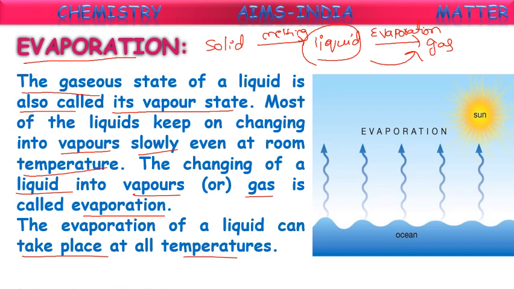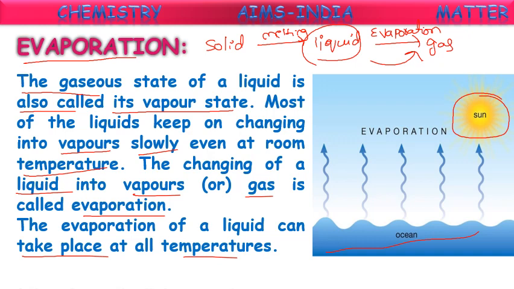See here, it is the ocean. In the ocean water, it starts evaporating with the sun's temperature. That evaporated water is taken by the clouds, right? That is again raining like a rain. That is a continuous process. So this evaporation will take place at all temperatures.